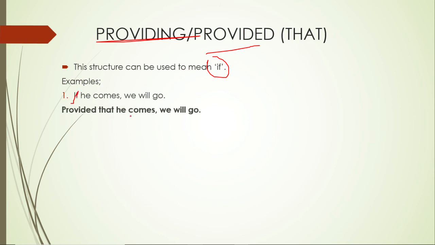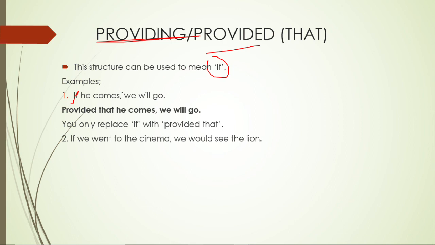So we say provided that he comes, we will go. Or providing he comes, we will go. Or providing that he comes, we will go. Or provided he comes, we will go. You can put any of these. You are just replacing what? If. Simple. You only replace if with the word provided that. If we went to the cinema, we would see the lion. Provided that we went to the cinema, we would see the lion. Do not change tenses there.